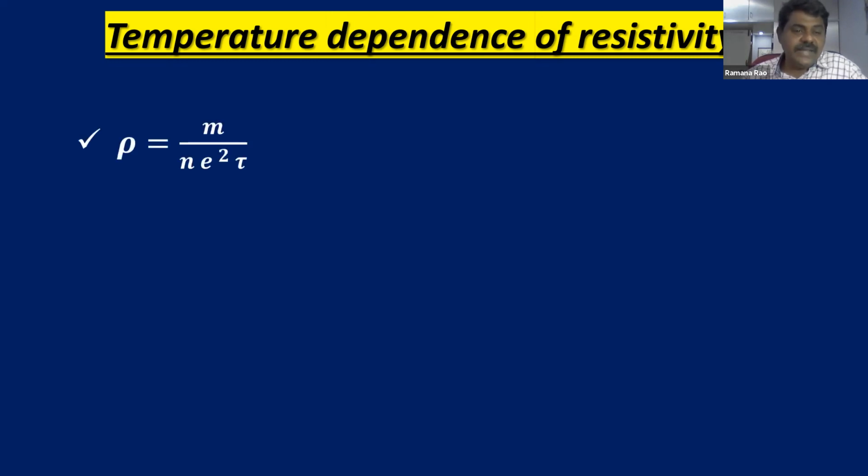As I told, this is a very important formula from the previous topic, resistivity. Make a note of this formula in your notebook also, children, because while I am teaching, this formula will frequently come. Resistivity rho is equal to m by n e square tau. The most important formula: rho is equal to m by n e square tau.